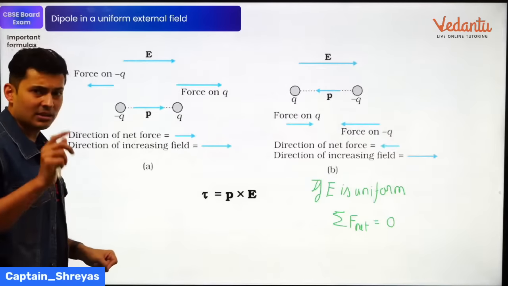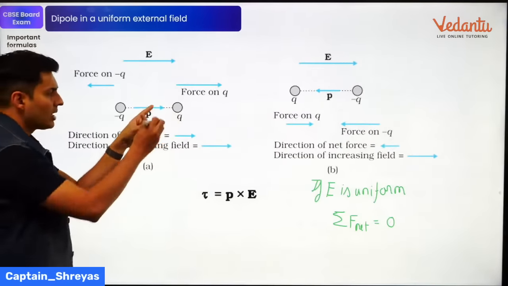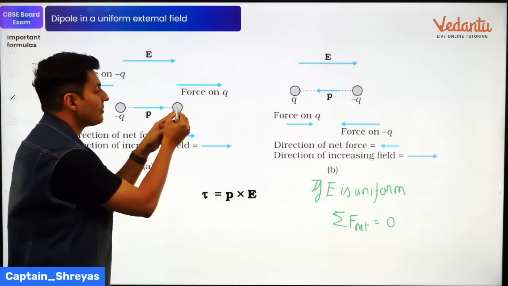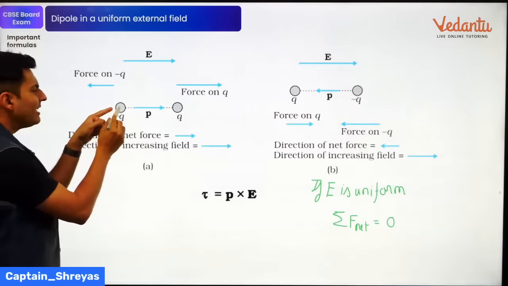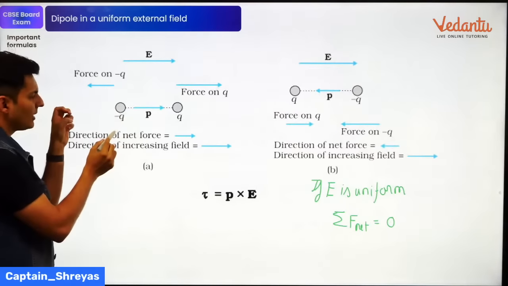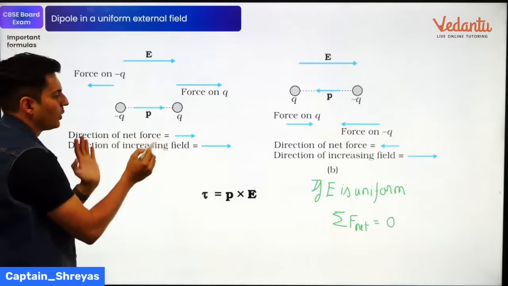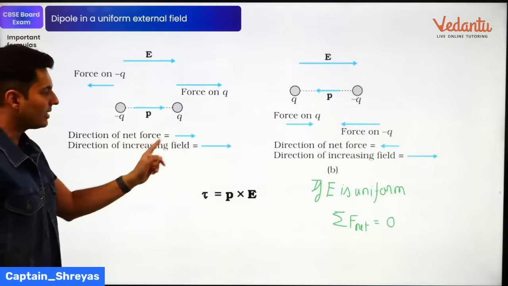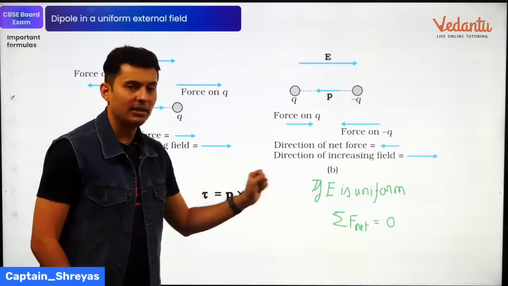In the first case, you can see the field is increasing from here to here. Here the field is more, so the force on this charge is more, on that side. Here the field is less, so the pull is also less. This force is more, this force is less, hence the net force is towards the right side. That is because the field is not constant. Only if it is constant, it is zero.